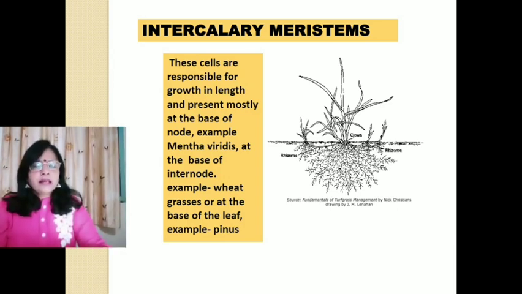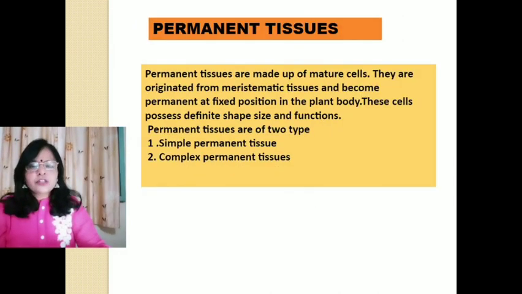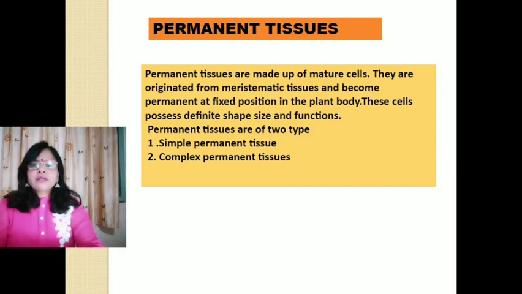Meristems on the basis of the position: number 1 apical, number 2 lateral, and number 3 is intercalary meristem. Next one.